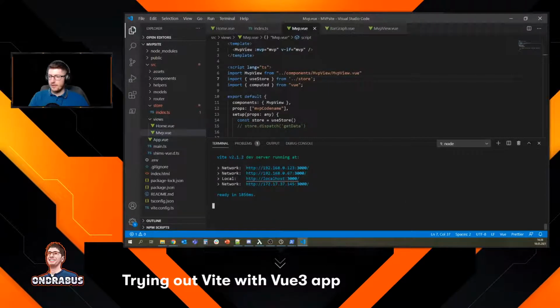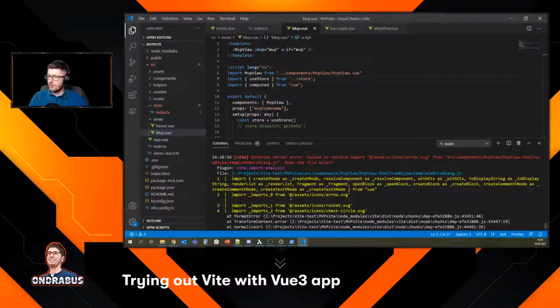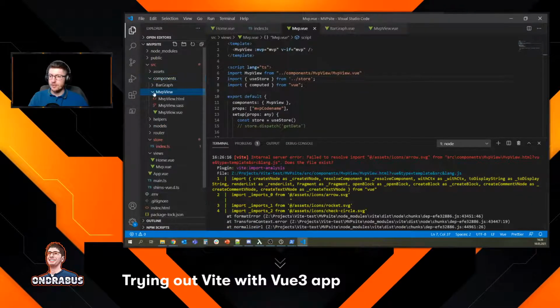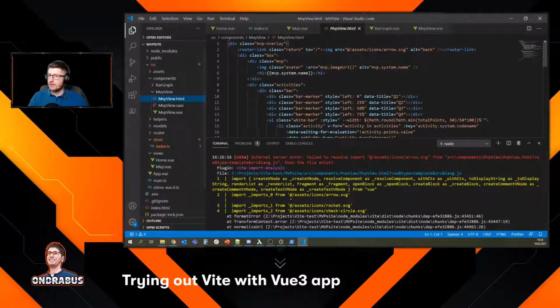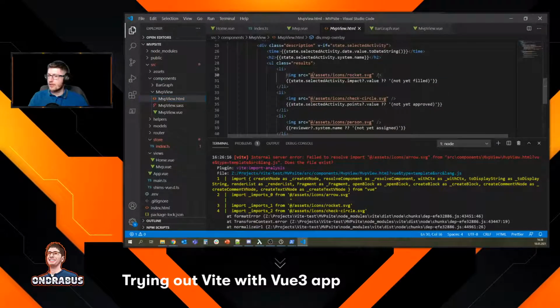Okay, this was fast. Failed to resolve import arrow SVG. Okay, arrow SVG is on a component MVP view. Here it is, MVP view. MVP HTML. Okay, so here we have a reference to an asset that's not there. So let's do this once again. So one level up to components, one level up to assets.